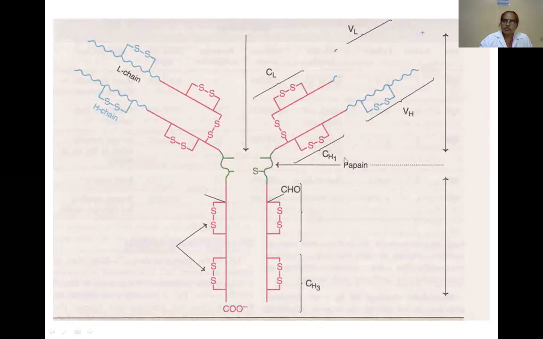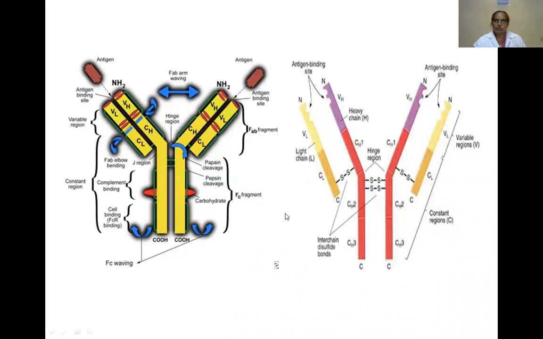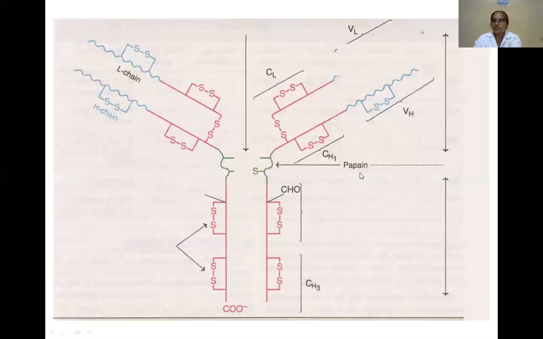Papain is the enzyme that cleaves the immunoglobulin between CH1 and CH2. The hinge region is present between CH1 and CH2, and the cleavage at the hinge region occurs by the papain enzyme.